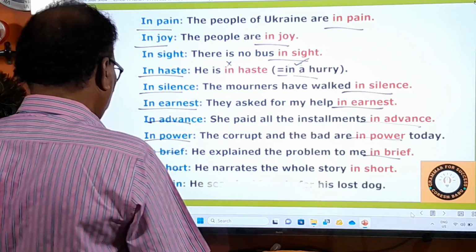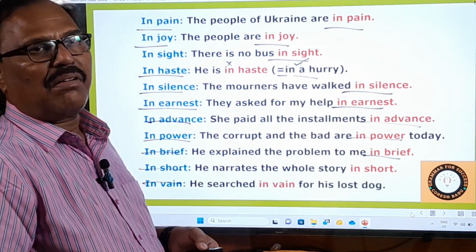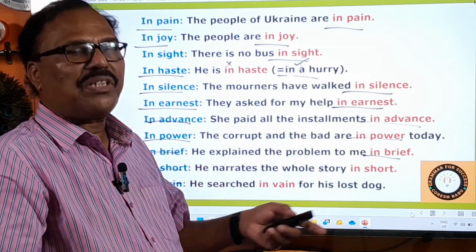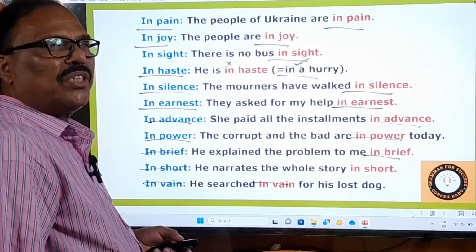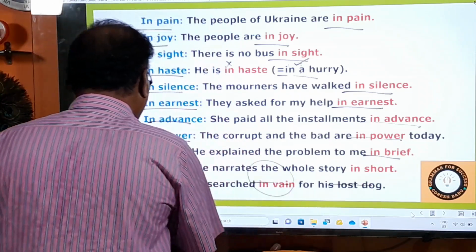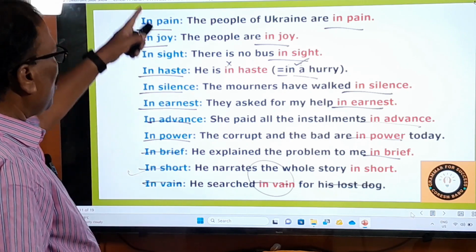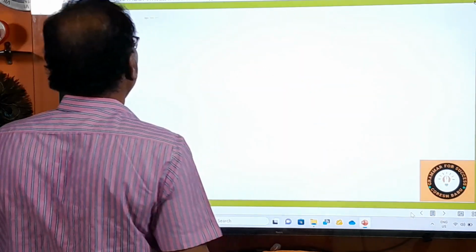And one more example is there. In vain. In vain means what's that? Without any success, without any result. Okay. He searched in vain, without any success, for his lost dog. In vain. Very beautiful phrase, please. These are all very beautiful phrases. Please learn all of them by heart.